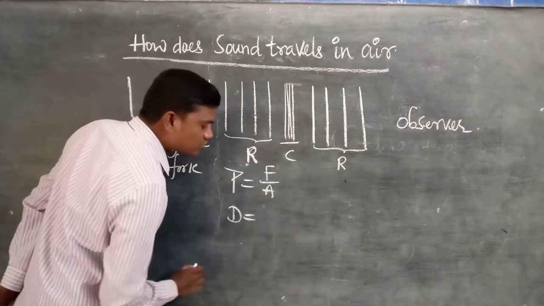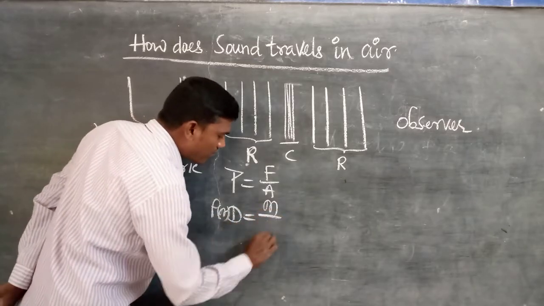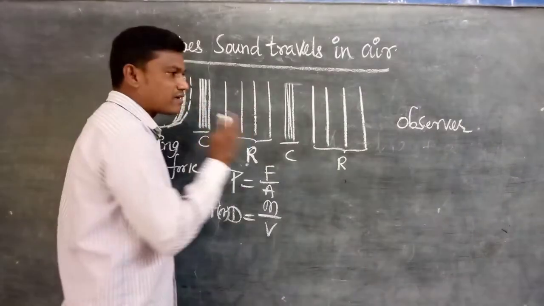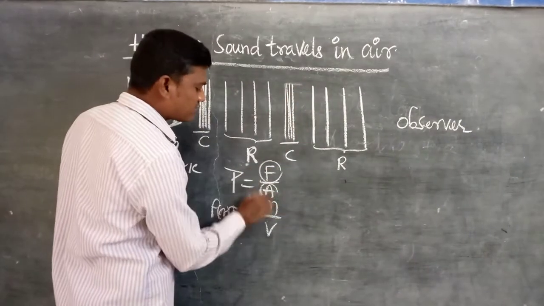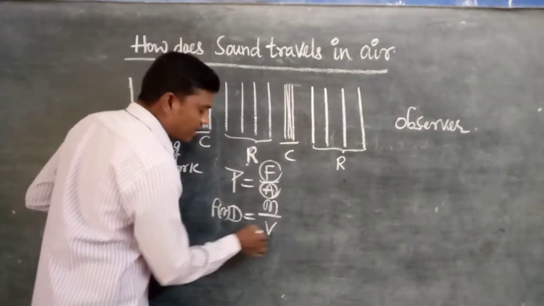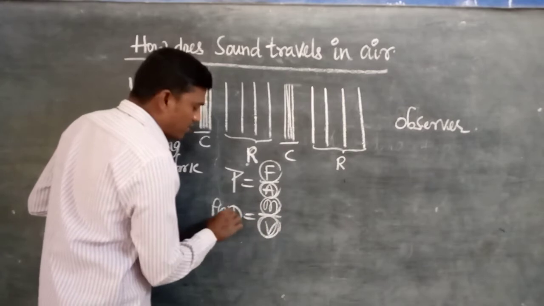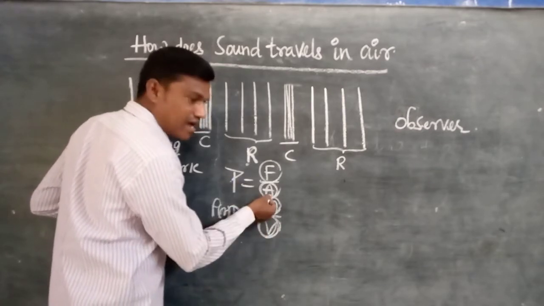Density, rho or d, equals mass upon volume. Here the force acting from our mouth is constant, so pressure depends on the area. Mass is constant, so density depends upon the volume.